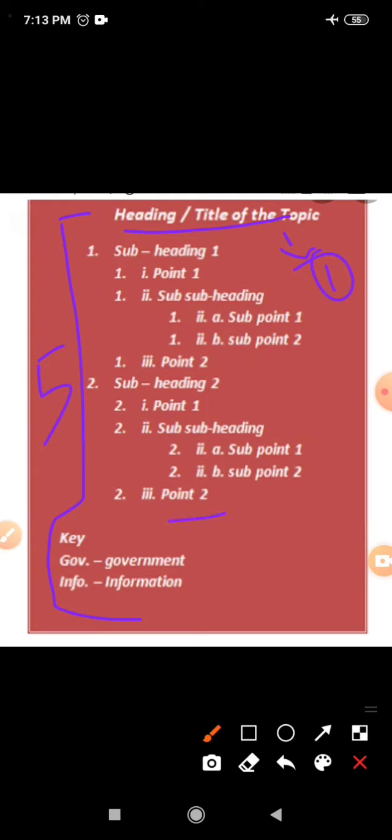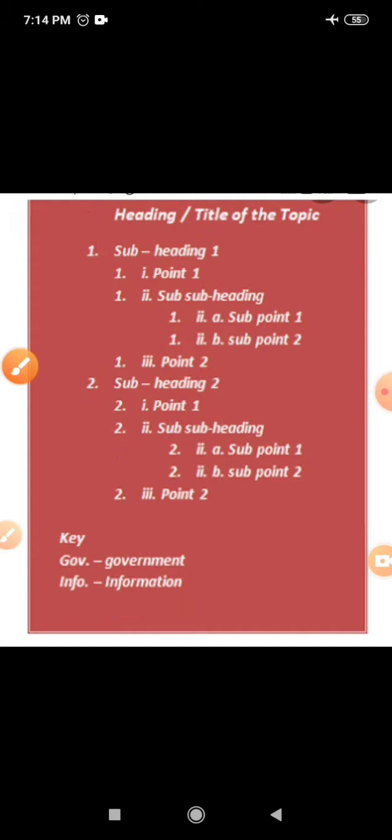Key to abbreviation will again contain 1 mark, and the note making itself will contain 3 marks. That makes 5 marks. And other than that, you also need to add a summary to it, which would be 3 marks. So this is the marks division of your note making.